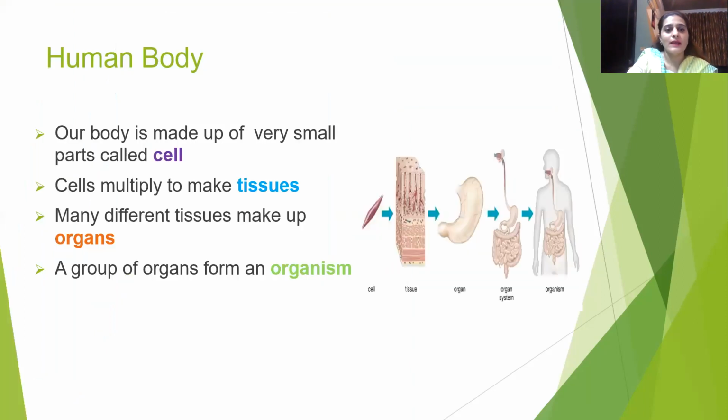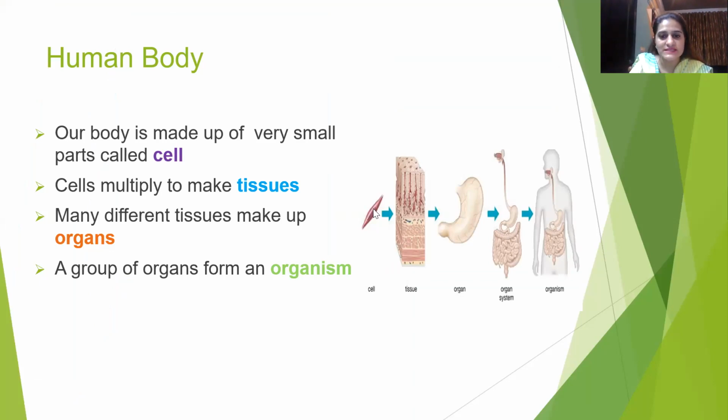So now let's discuss what the human body is made up of. Our body is made up of very small parts called cells. These cells multiply to make tissues. Many different tissues make up organs. A group of organs form an organism.